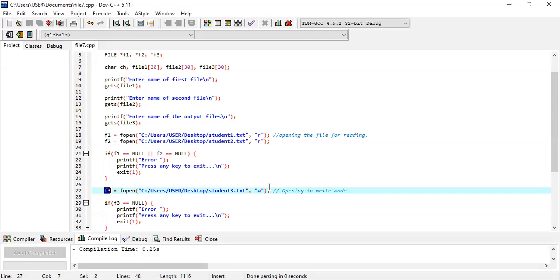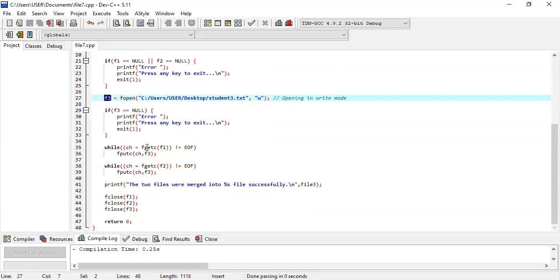So just assume all the information is stored in F1. Similarly, all the information of student 2 is stored in F2, and all the information of student 3 which we are creating is pointed by F3. Just think about it that way.